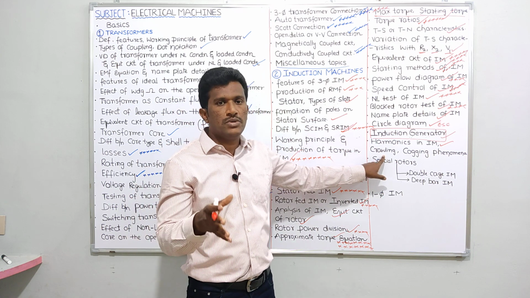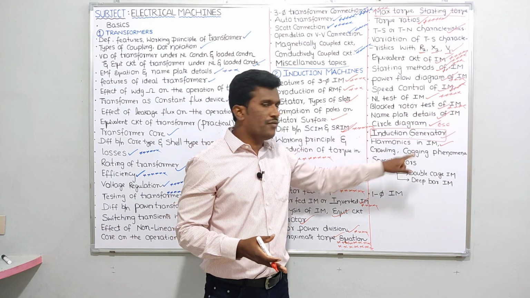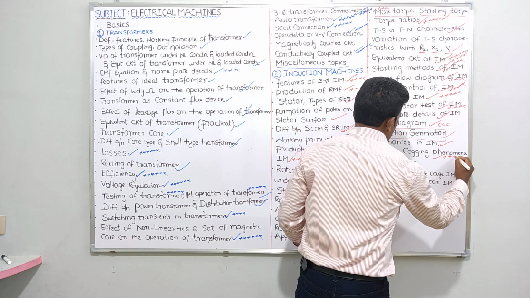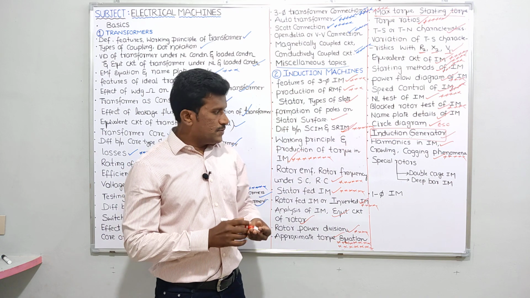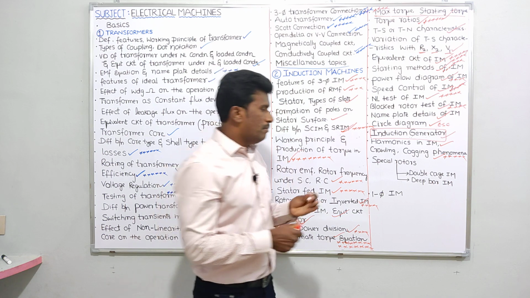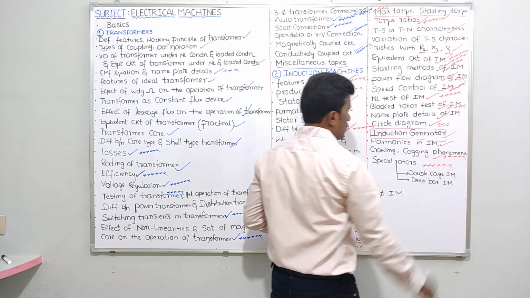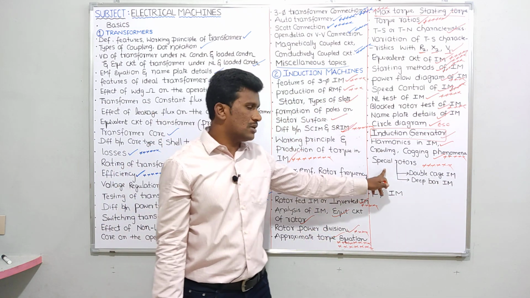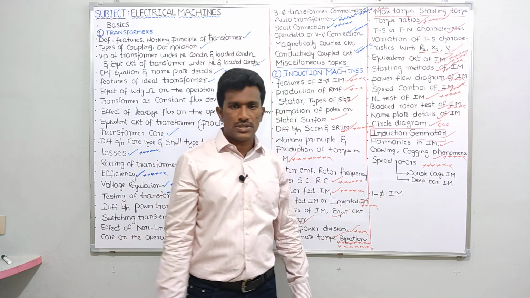So because of space harmonics, we will get the crawling phenomenon. Because of slot harmonics, we will get the cogging phenomenon. This crawling and cogging phenomena we will also be discussing, very important for any exam. Next, after discussing this, some special rotors will also be discussed. This topic is not important for GATE, but they may ask 1 or 2 questions from special rotors in ESE or other PSUs. Anyway, we will be seeing special rotors also.